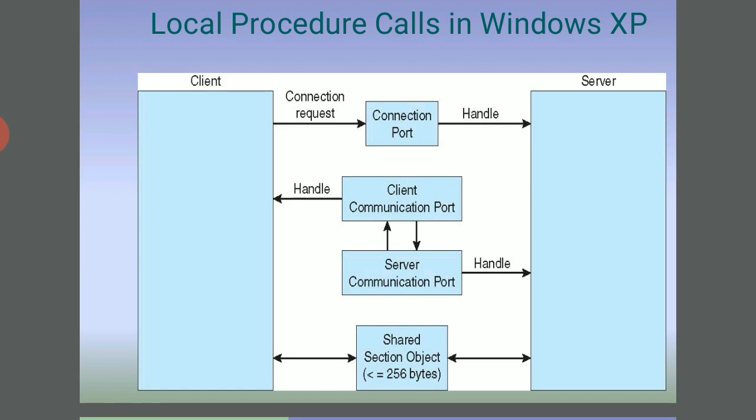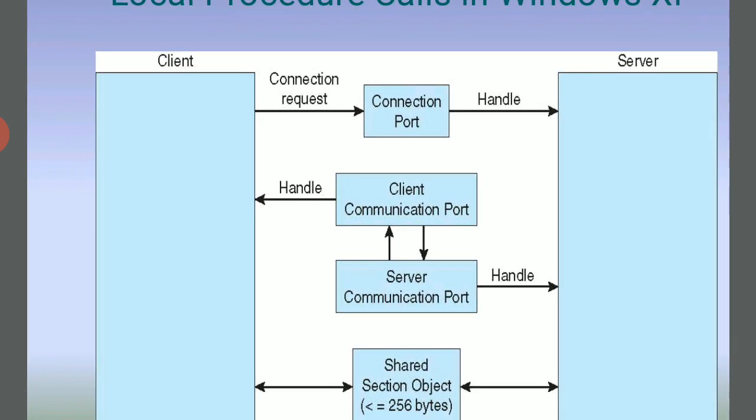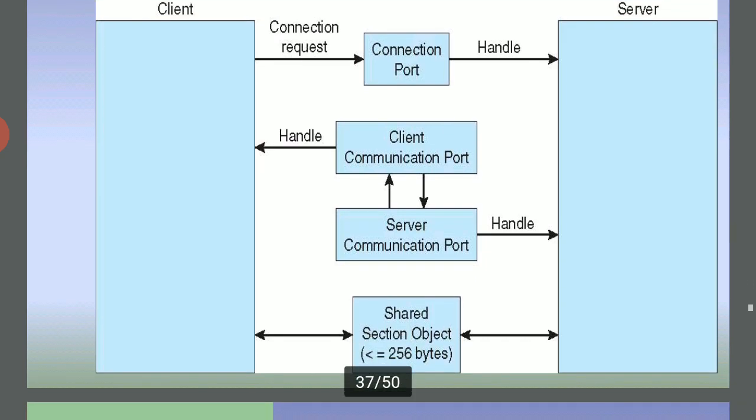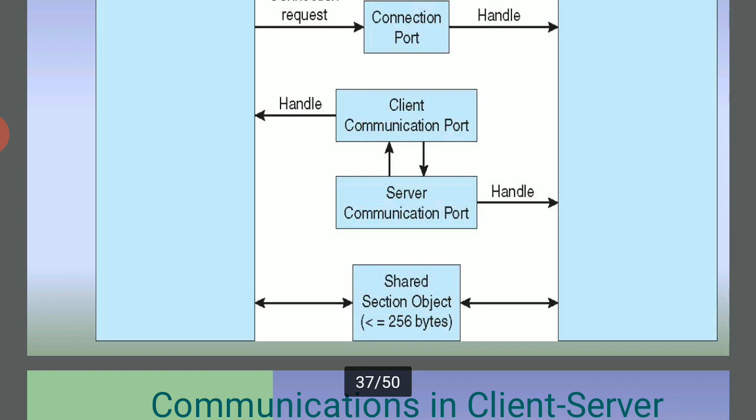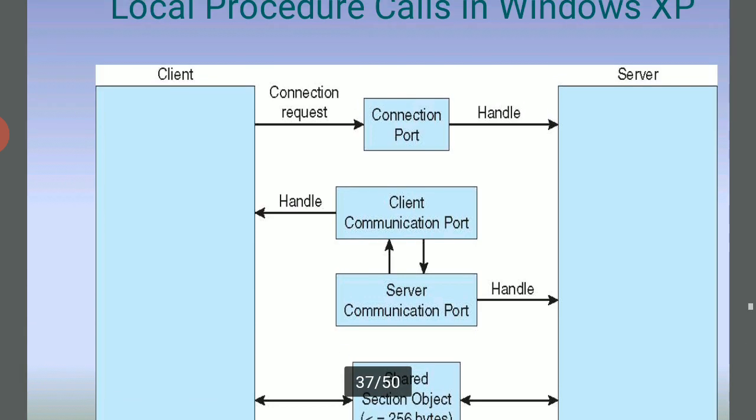So here, the client sends a connection request to the connection port handle, and the server. So one server and a number of clients. The server handles the connection port, the connection request from the client, the client communication port handle, the server communication port handle, and the shared section object, which is 256 bytes. So what is a byte?